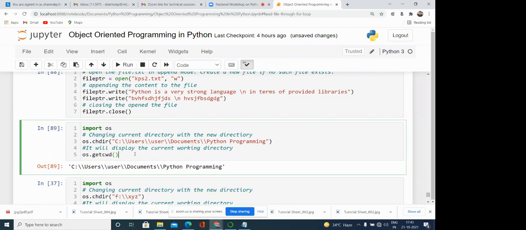Yes, yes, please tell me. Sir, will this change command change the directory permanently or for that instant only?